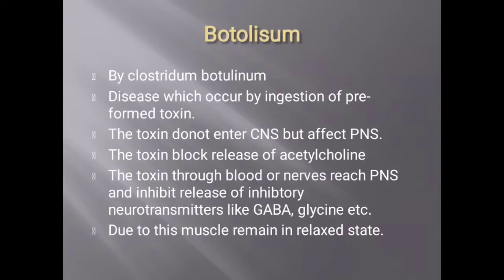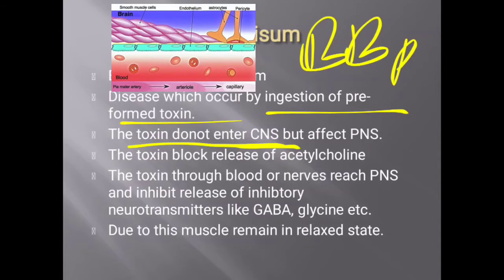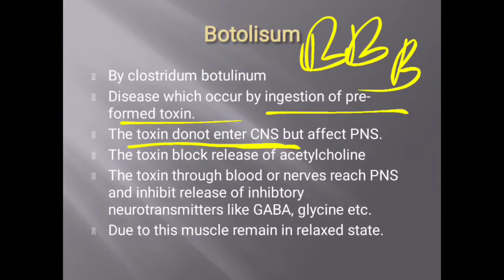Now let us come to some other important things about botulism. This is a condition of food intoxication, that is, the ingestion of preformed food toxins, and these toxins do not enter the CNS because of the blood-brain barrier. These toxins mainly affect the peripheral nervous system.